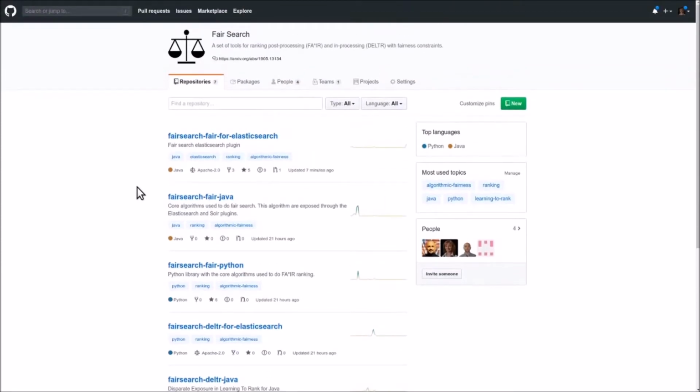So in this video, I'm going to present to you one of these algorithms. In this case, we're going to present the fair algorithm, explain how it works, and show a short coding example, and afterwards an example application that uses the Elasticsearch plugin. But first, let me tell you why we think that fair rankings are important.